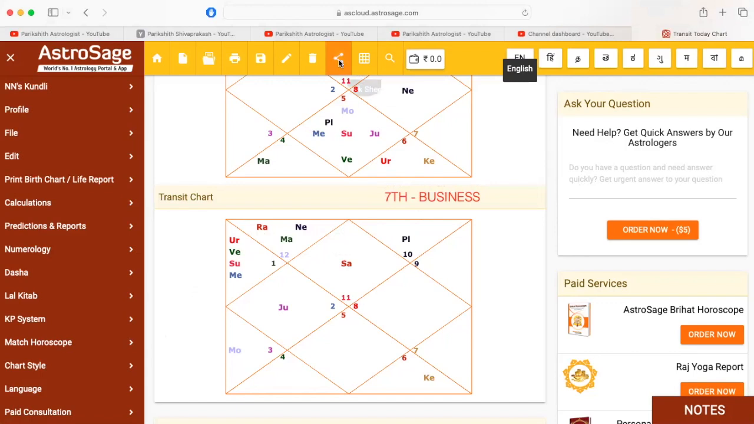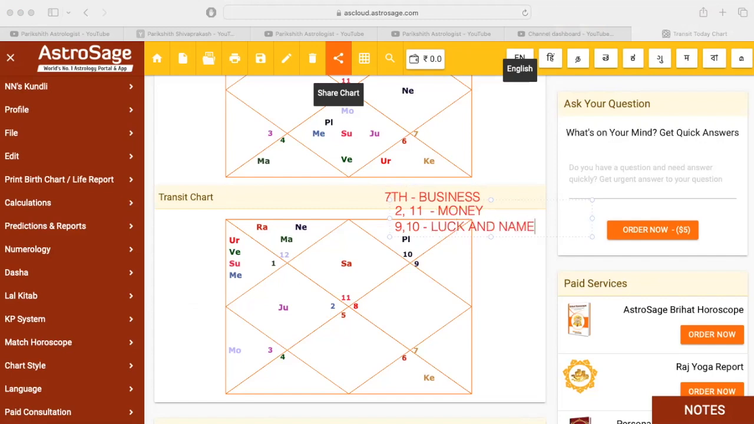Yeah, just a sec, guys. Yeah, so next primary important will be the 2 and 11, and then 9 and 10. Okay, why 2 and 11? These are the money houses. Okay, these are the luck and name houses. If your business flourishes, then luck comes, then name comes, then money comes, like that. Okay.